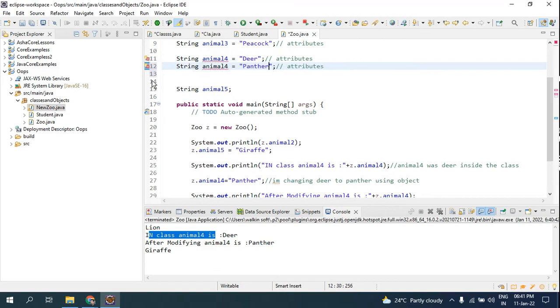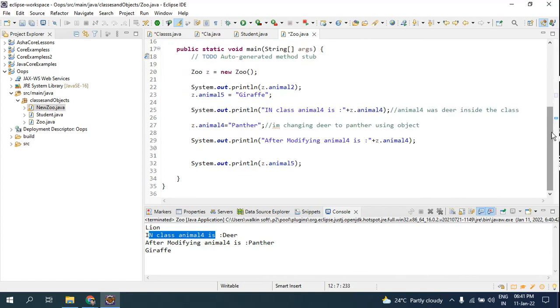Look, it is showing an error because you cannot have the same variable name. So you can have the value whatever it is at the beginning level in the attributes. You can change its value using this object. Using the object you can change the attribute value. Look, I have changed the attribute value. So anyone having any doubt here?